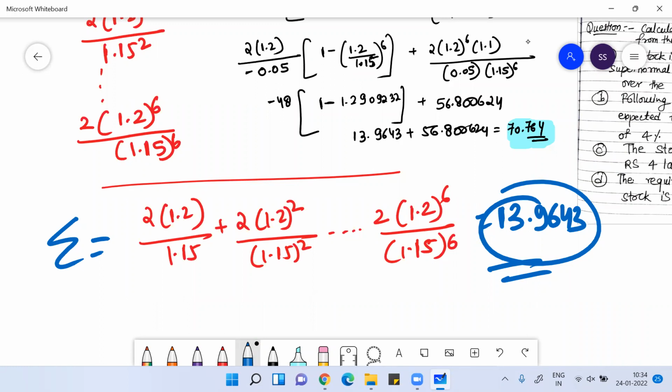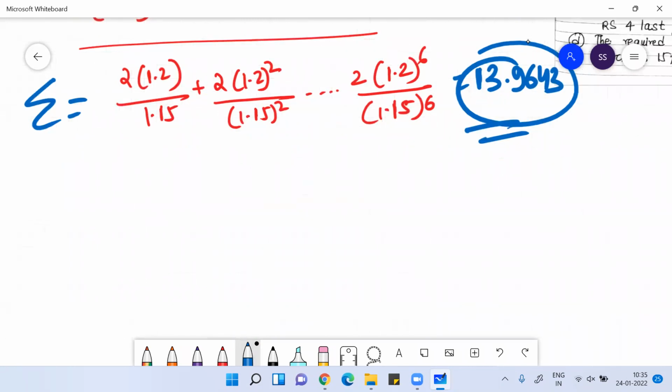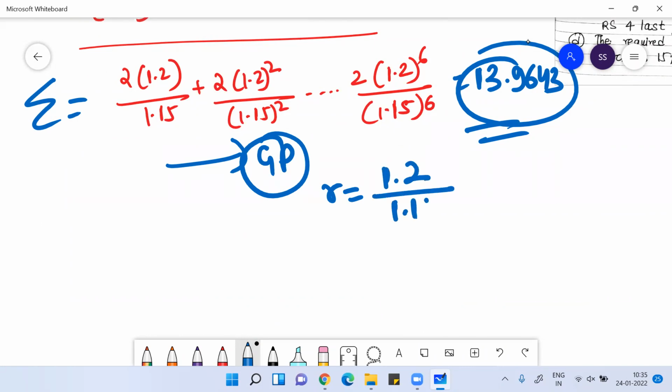If you understand maths, these all follow a GP, geometric progression, where the constant ratio is nothing but 1.2 divided by 1.15. If you know the basics of GP, you can easily understand what I'm talking about. This ratio is around 1.0434.